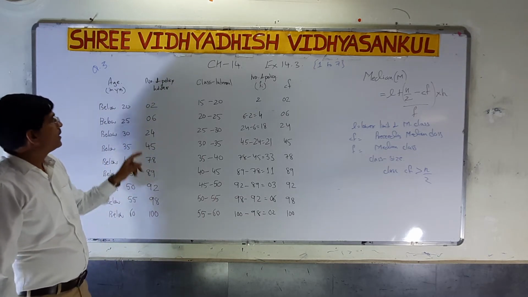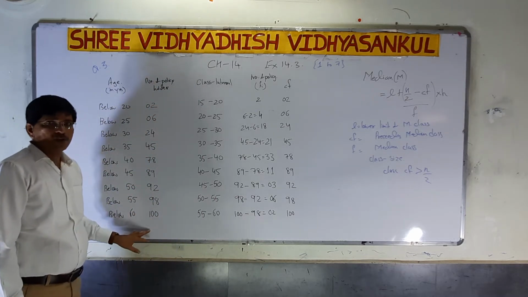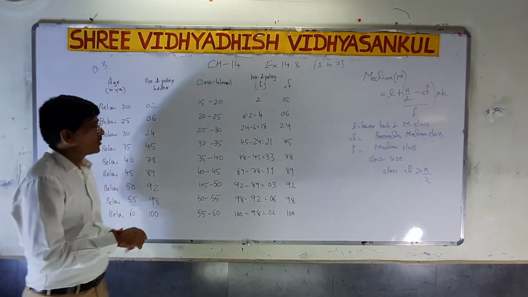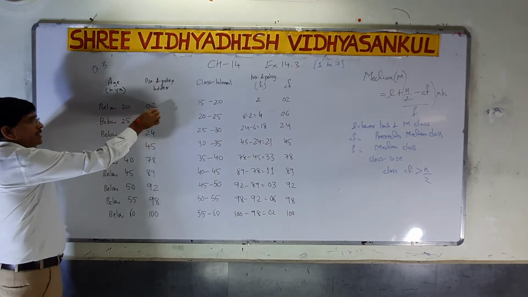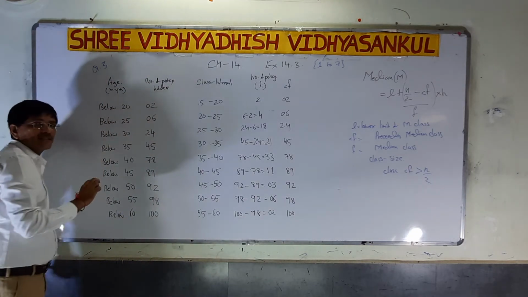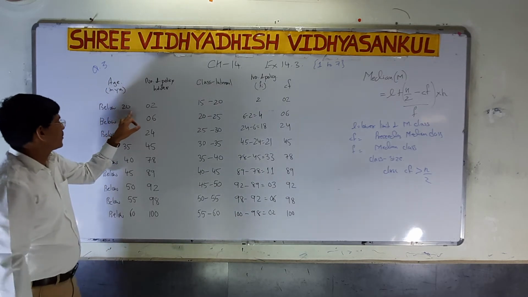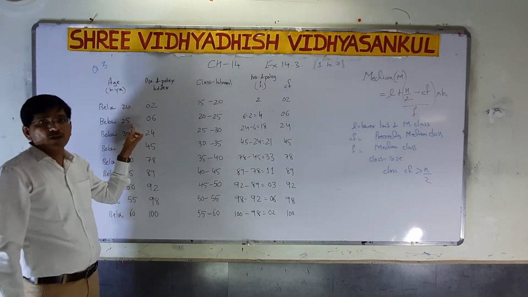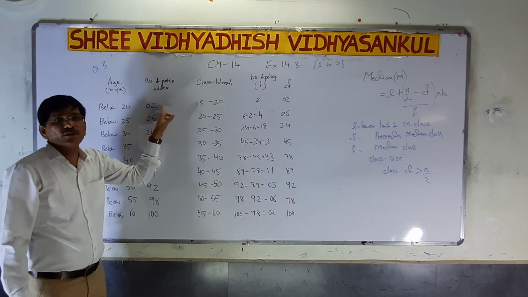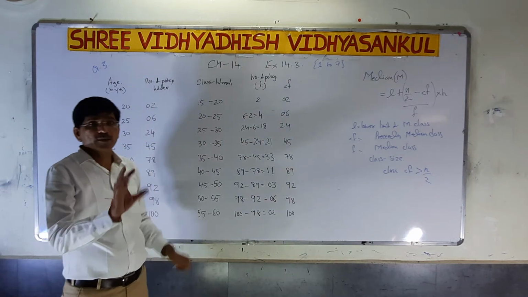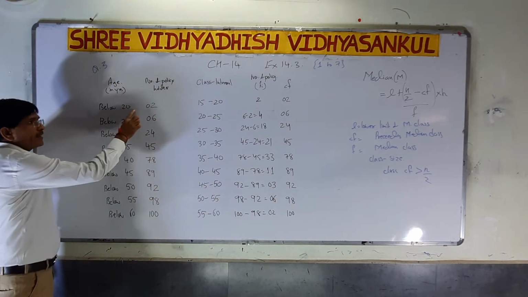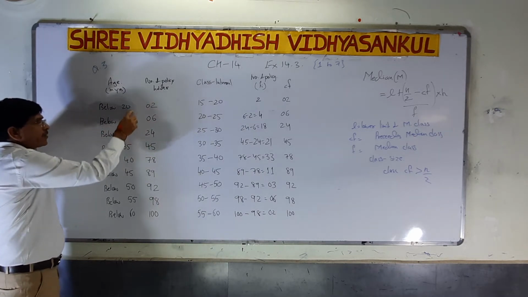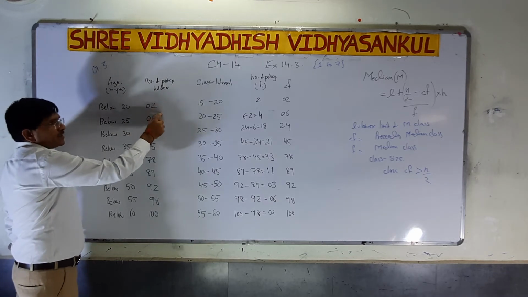Now again, the number of policies is there. The total number of policies is 100. First of all, we have to find the frequency of each class, because here the cumulative values are given. Below 20 is 2, below 25 is 6. So between 20 to 25, how many are there? 6 minus 2, that is 4. That is important. Between these the gap is 5, so 6 minus 2 is 4.